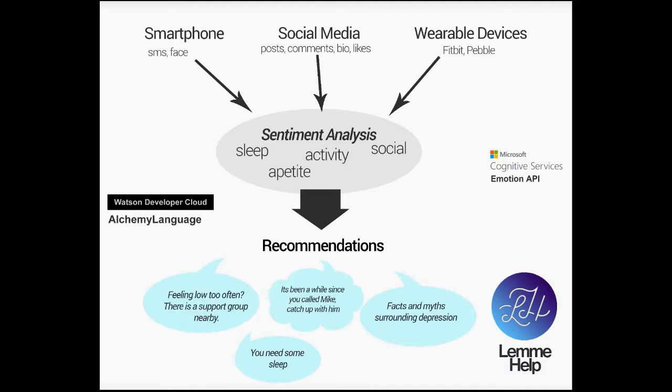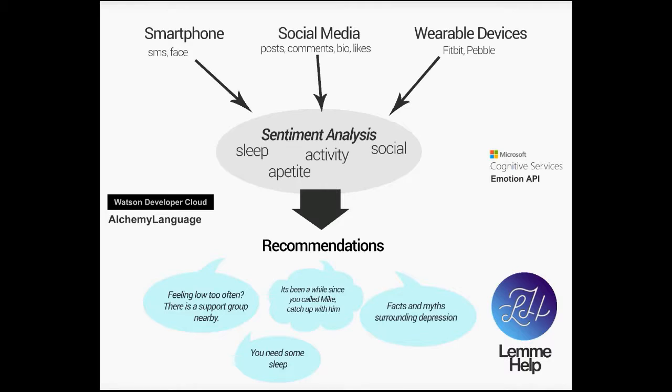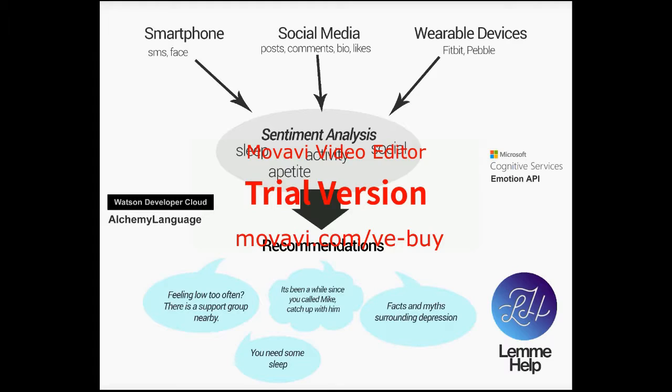We also thought of using Microsoft's emotion API for facial data, from which it again gives us something which is very similar to the dictionary we get from AlchemyLanguage API. So from these two main data sources, we were able to do some aggregated sentiment analysis, and these sentiments, once aggregated over 2 weeks, should give us a good idea of whether the person is depressed or not.